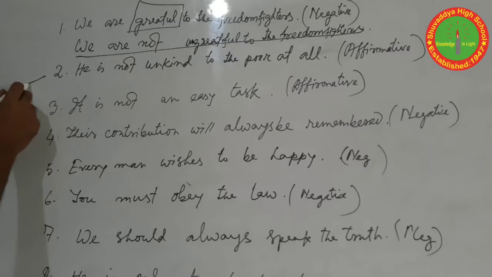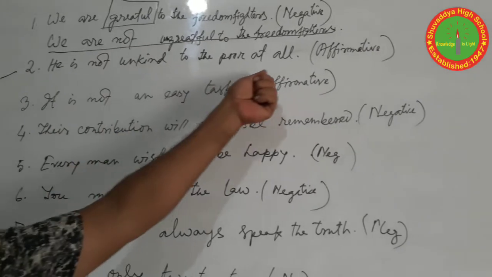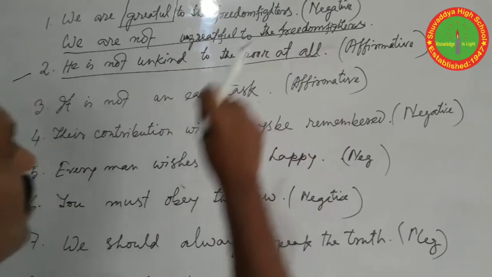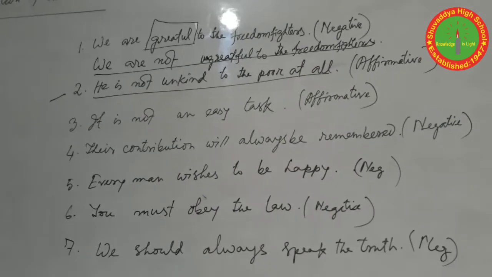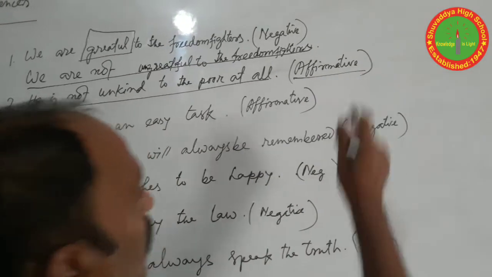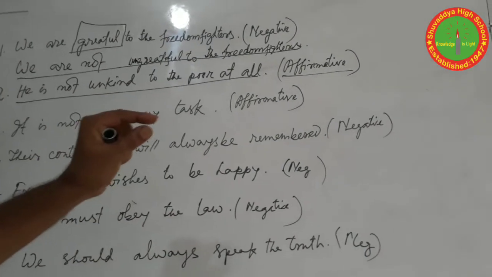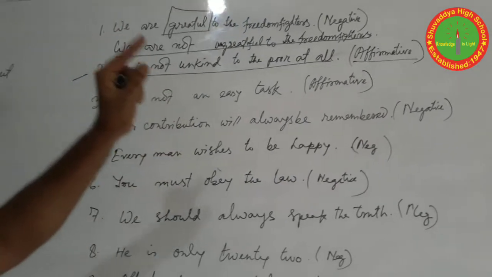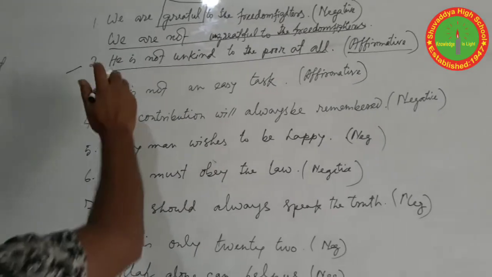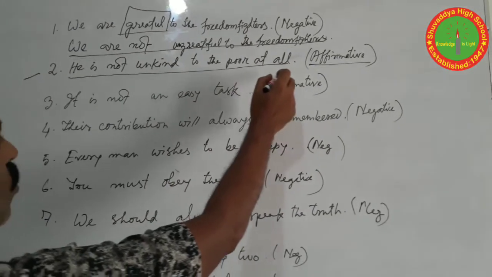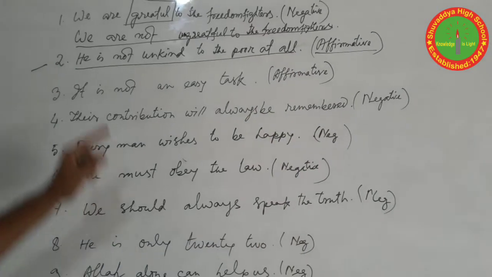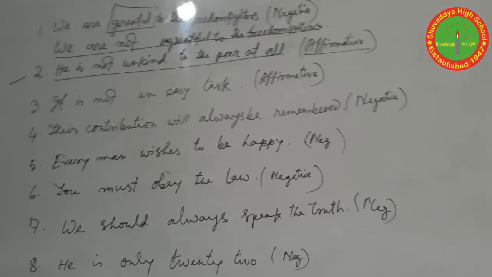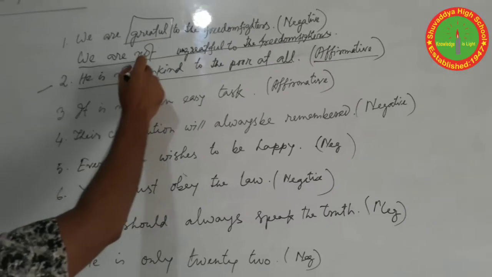Question number 2. He is not unkind to the poor at all. First of all, we find whether the sentence is affirmative or negative. But you can also find the direction. Change the sentence into affirmative one, so you obviously know that the sentence is negative one. He is not unkind to the poor at all. Which word should be changed here? Give the opposite meaning. This is the word, unkind.